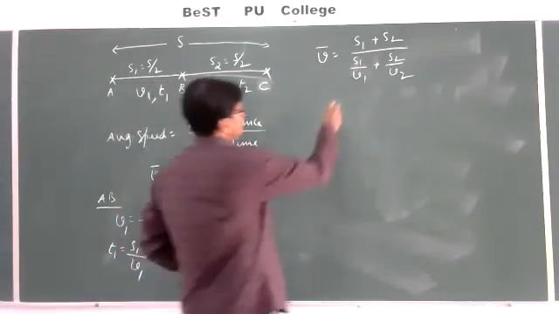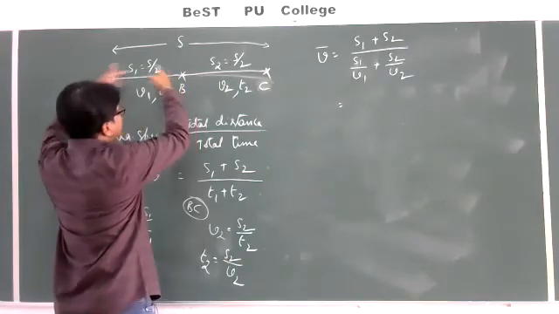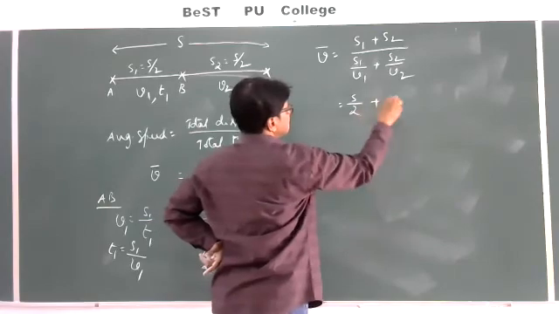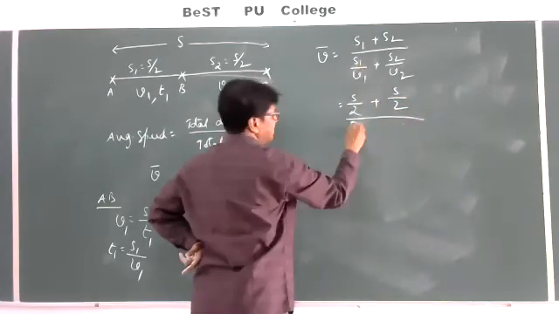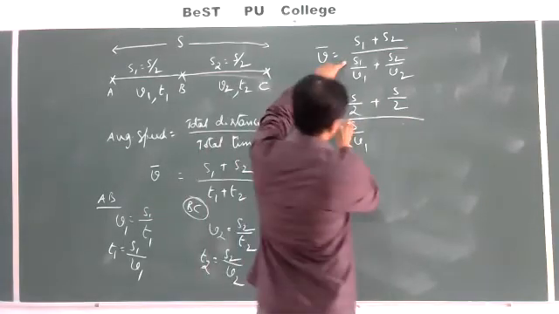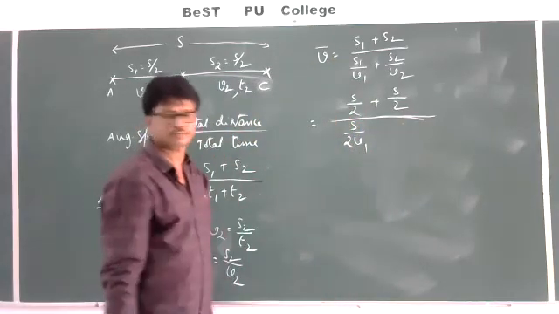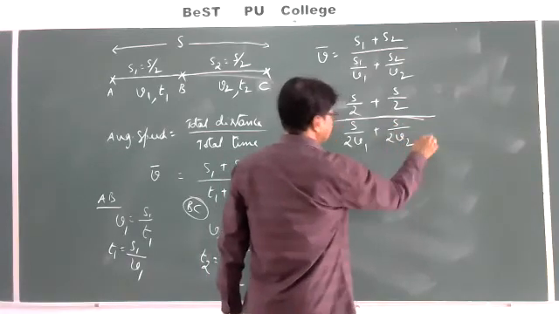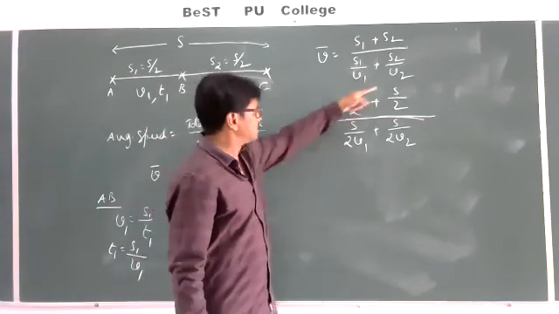But he said first half, so S1 is equal to S by 2 and S2 is also S by 2. So we get S by 2 plus S by 2 divided by S by 2 V1 plus S by 2 V2.